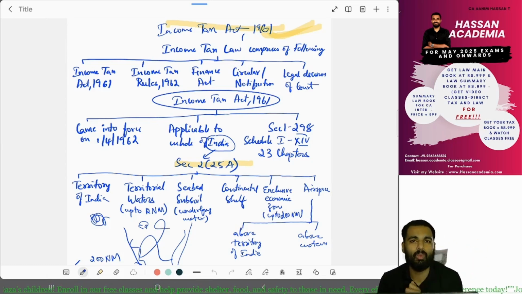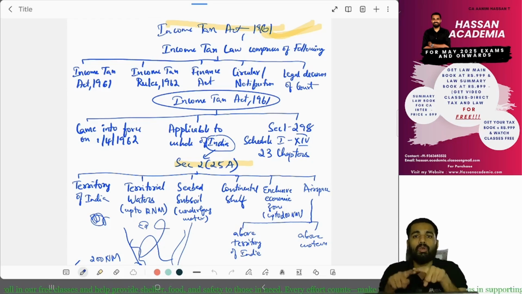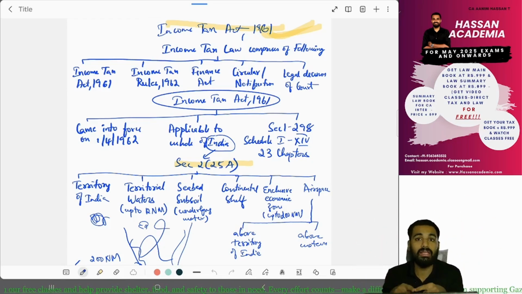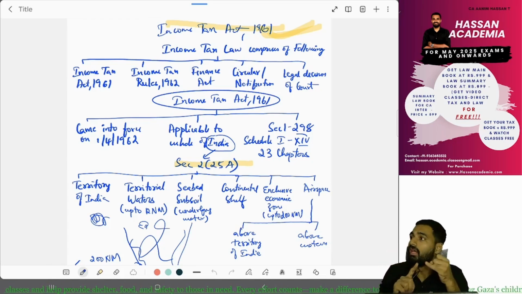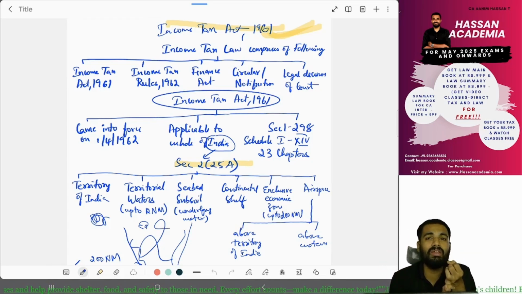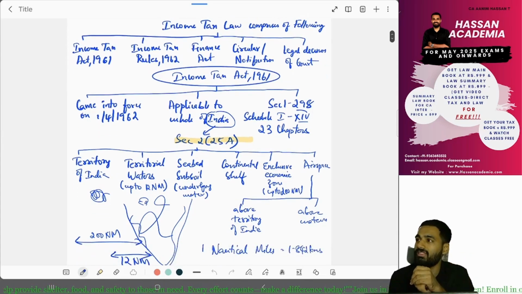First, the Income Tax Act. When did it come into force? It came into force on 1st April 1962. And to whom is it applicable? It is applicable to the whole of India, along with Jammu and Kashmir. And have they given a separate definition for India? Yes, in Section 2, clause 25, they have given a separate definition.